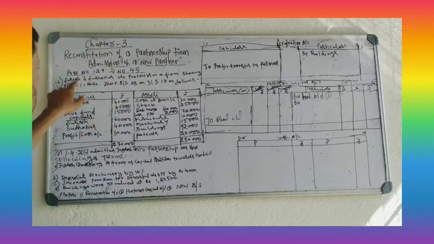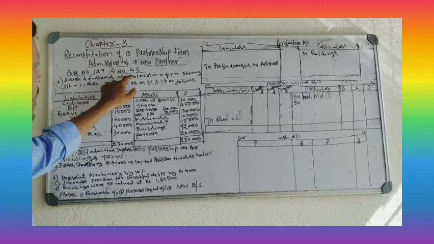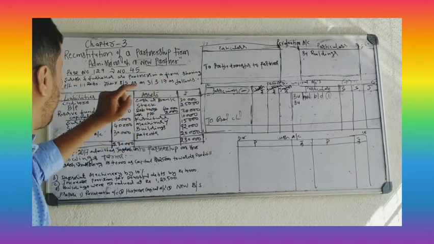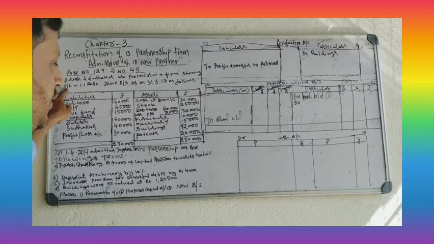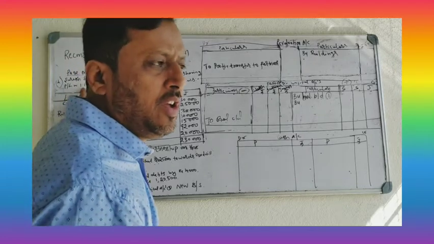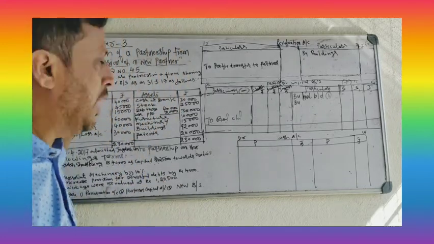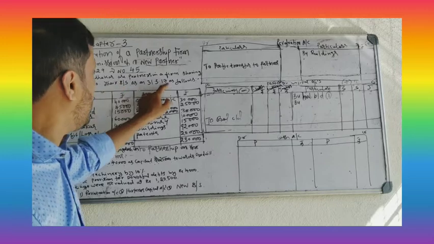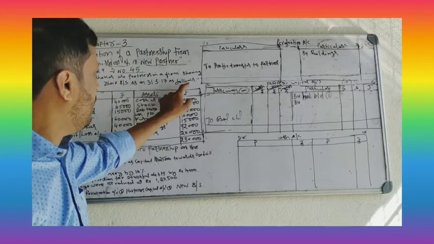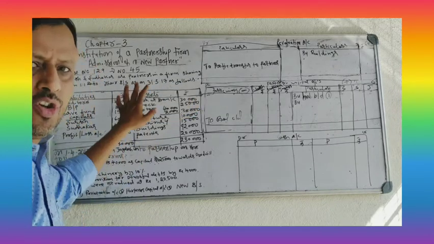Suresh and Sudhakar are partners in a firm sharing profits and losses in the ratio of 1:1. See, the ratio is 1:1, equal. Their balance sheet on 31/3/17 was as follows. Balance sheet is given.